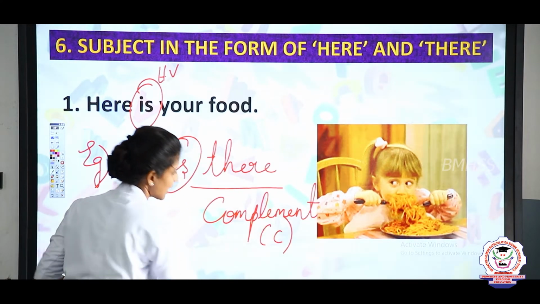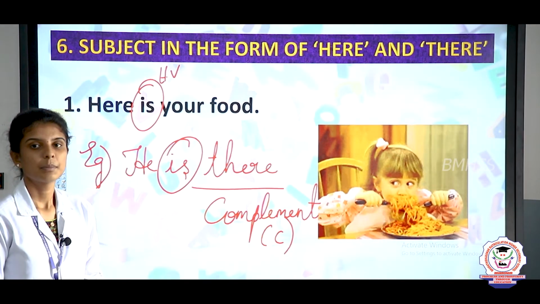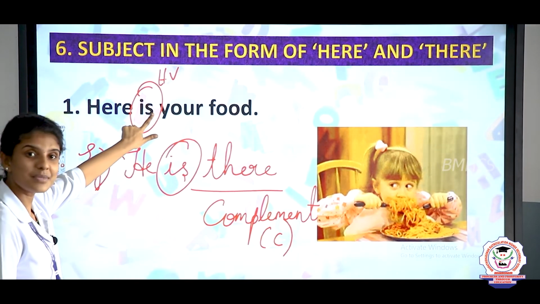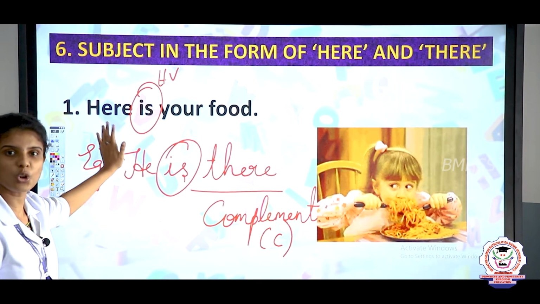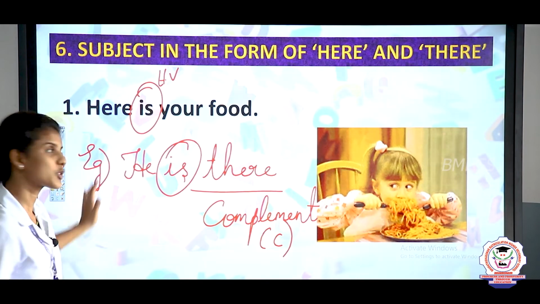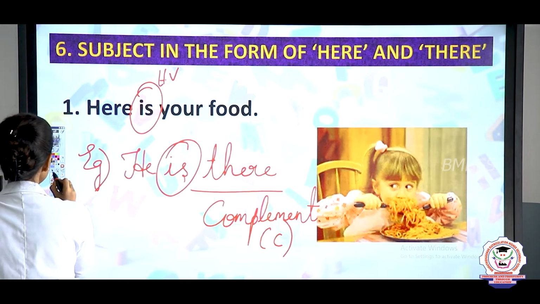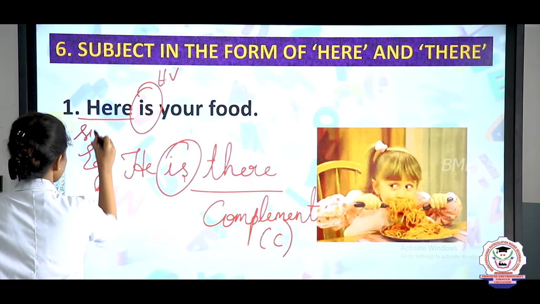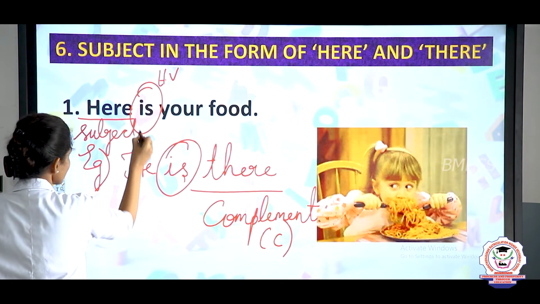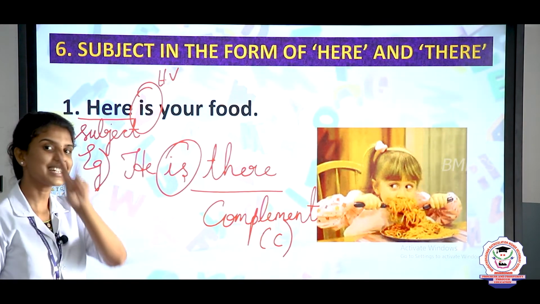C-O-M-P-L-E-M-E-N-T, complement. It is called as complement. But in the first sentence, here comes before the helping verb. So, that is why we are calling here and there as a subject. So, here refers to subject. Clear, children? Okay. So, now let us see the second example.